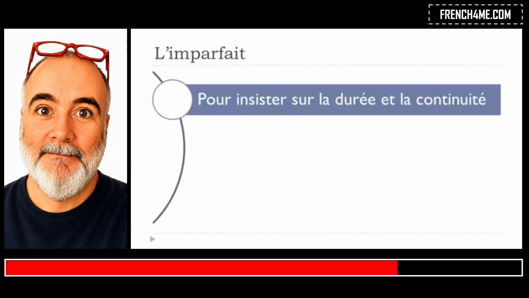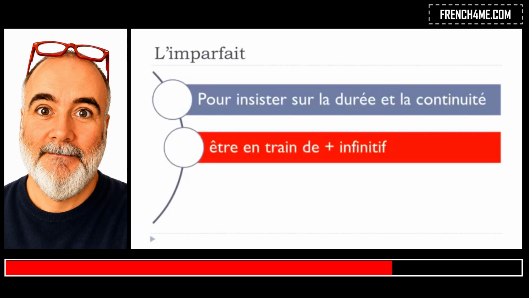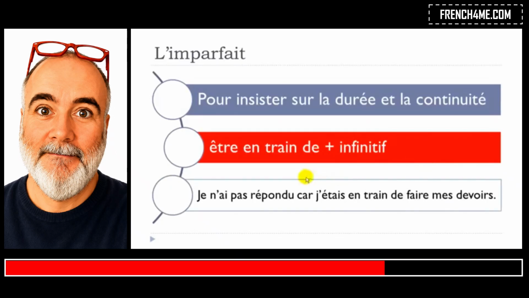And then we've got another structure. If you want to insist on the fact that something lasts and then something continues, then we've got this structure. Être, to be, être en train de, and then you will put the infinitive form after that, the basic form. An example here as well. I wanted to make the difference with the passé composé form here. Je n'ai pas répondu. Répondre is to answer, car, because, j'étais en train de faire mes devoirs. So faire mes devoirs, to do my homework.